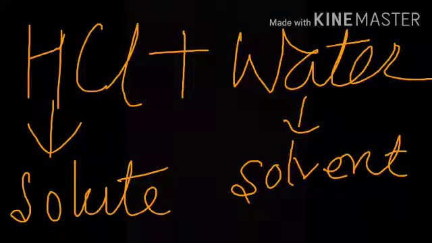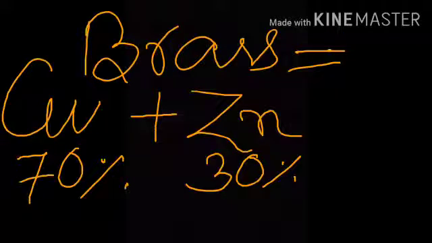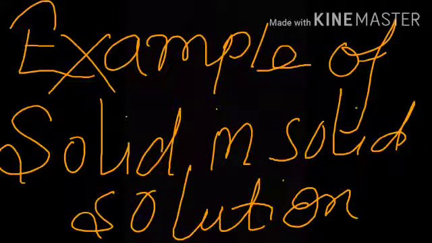In this case, both the solute and the solvent are liquid. Hence, it is an example of liquid solution. Next is brass. It is an alloy which contains nearly 70% copper and 30% zinc by mass. It is homogeneous in nature and is an example of solid in solid solution. That is a solid solution.